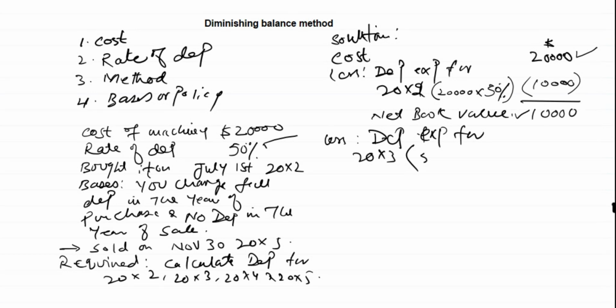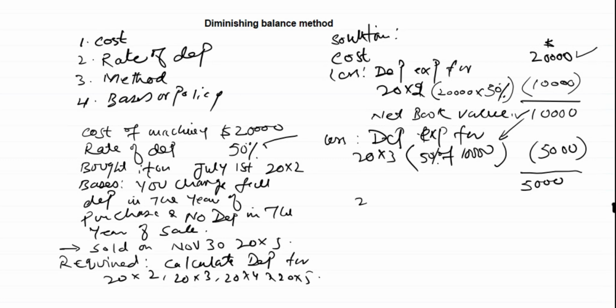So now 50% of 10,000, and which 10,000? This 10,000. So what is the answer? The answer is $5,000. That is 50% of this 10,000. This is the depreciation for year 20x3. Now what is the remaining value? The remaining value is 5,000.